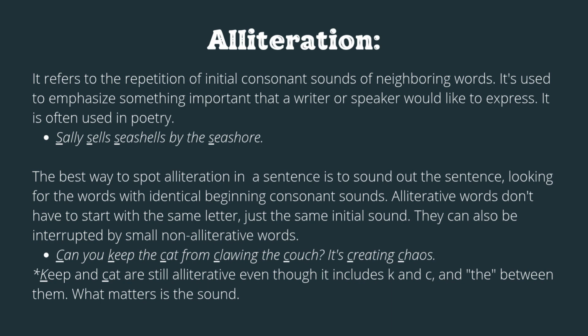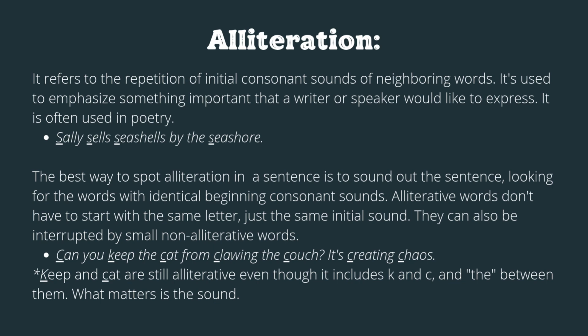Alliteration. Alliteration refers to the repetition of initial consonant sounds of neighboring words. It's used to emphasize something important that the writer or speaker would like to express, and is used in poetry. Sally sells seashells by the seashore. Notice the repetition of s.